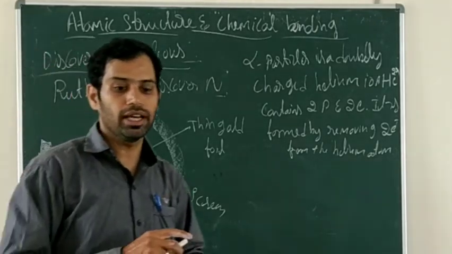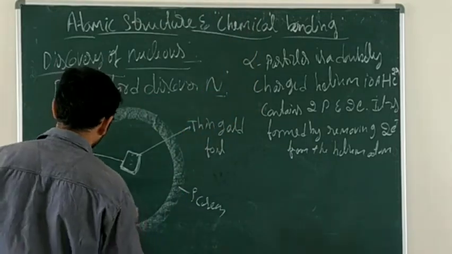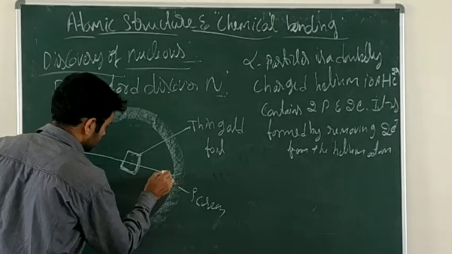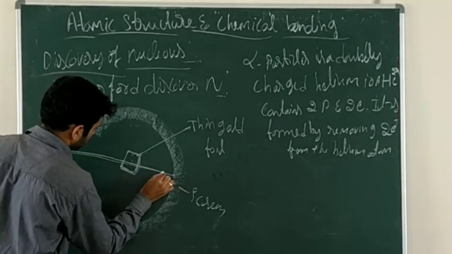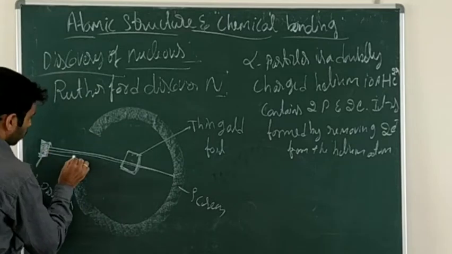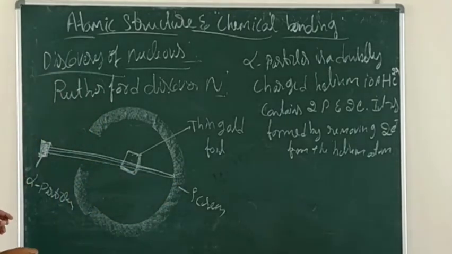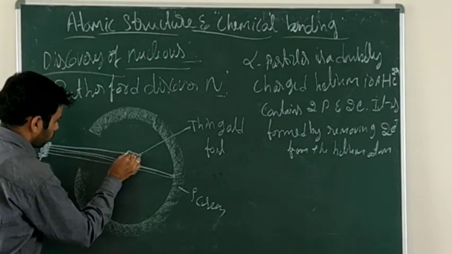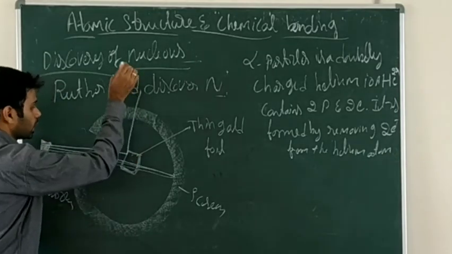What will happen there? As I told, a few rays move straight. So this is moving straight, isn't it? So rays are moving straight on passing the alpha particle rays on the thin gold foil, and a few, after falling on the thin gold foil, are deflected.